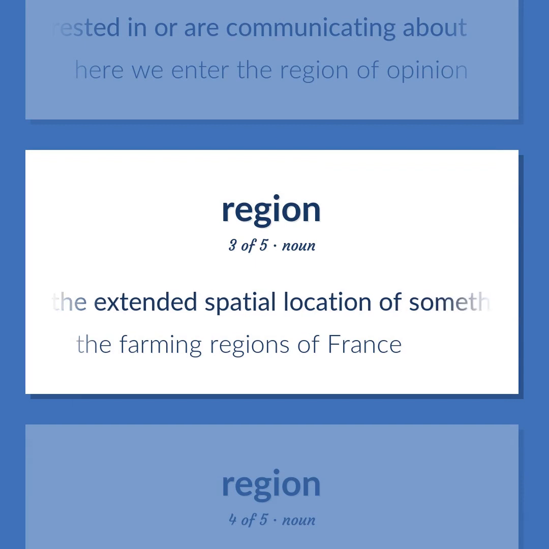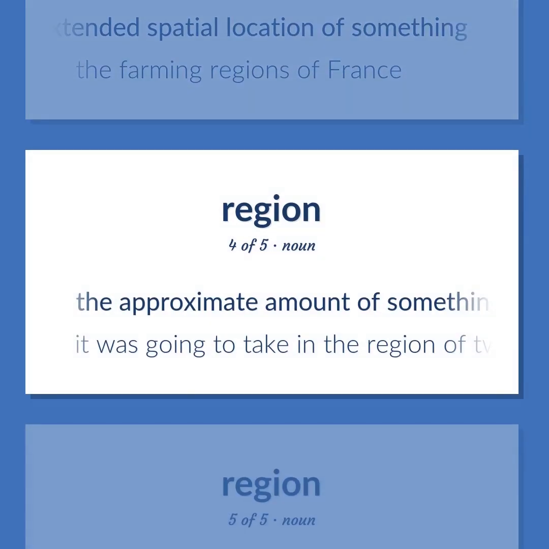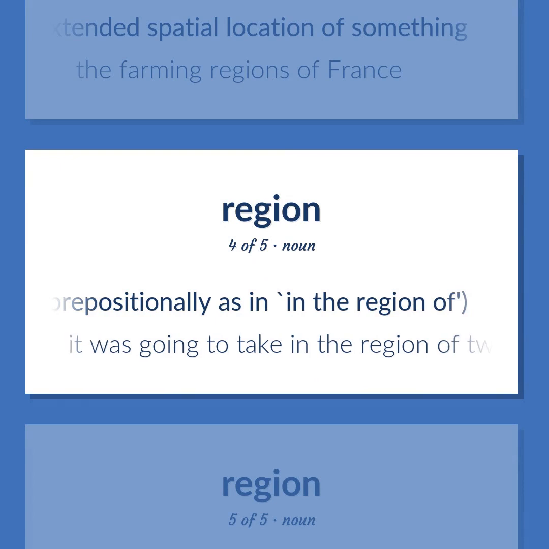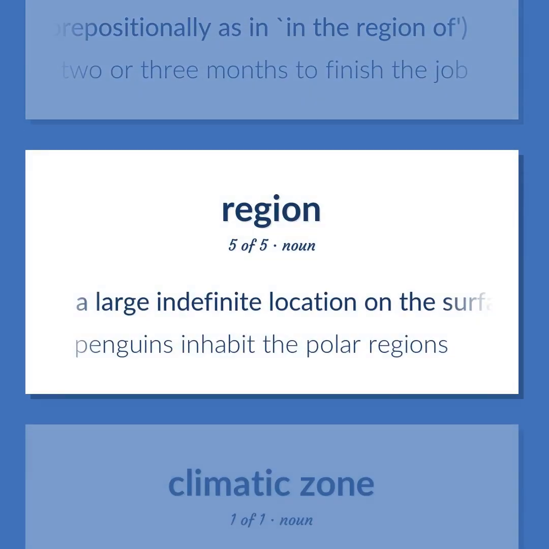The extended spatial location of something. The farming regions of France. The approximate amount of something, usually used prepositionally as in the region of. It was going to take in the region of 2 or 3 months to finish the job. A large indefinite location on the surface of the Earth. Penguins inhabit the polar regions.